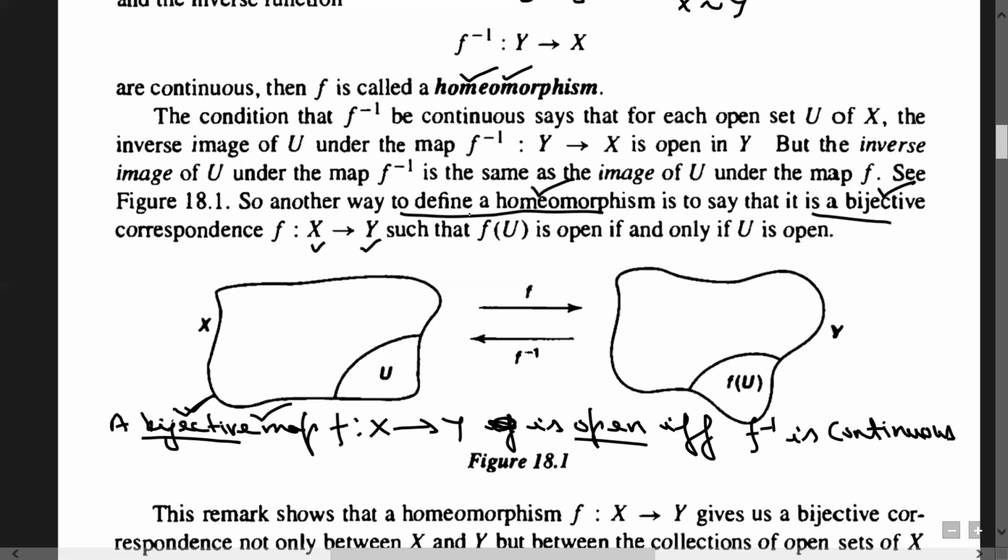Whenever a mapping is bijective and we need to show that f inverse is continuous, just show that f is an open map. Bijective plus open is equivalent to f inverse being continuous.